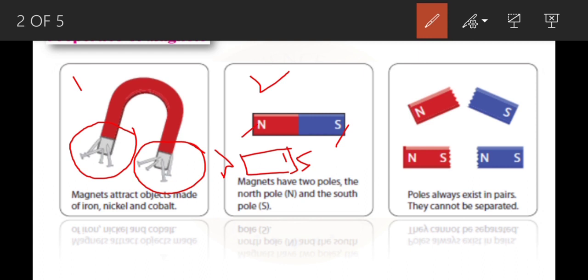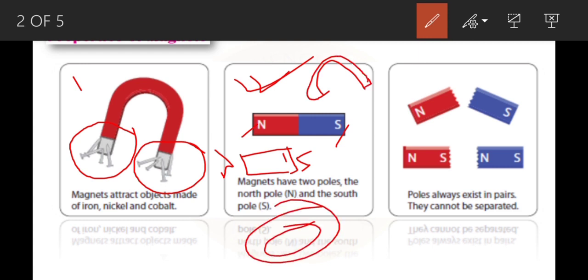So single pole magnets do not exist. They may have any shape, like a horseshoe magnet or ring magnet, but still they will always have two poles. That is the second property.